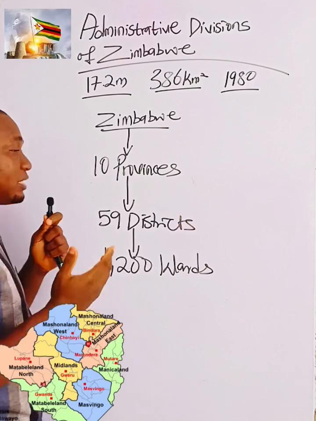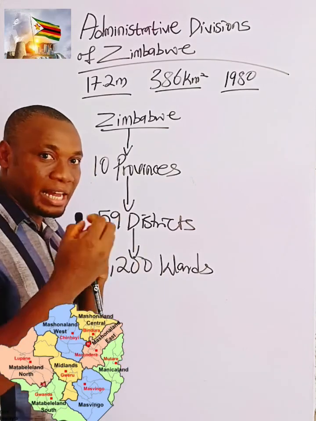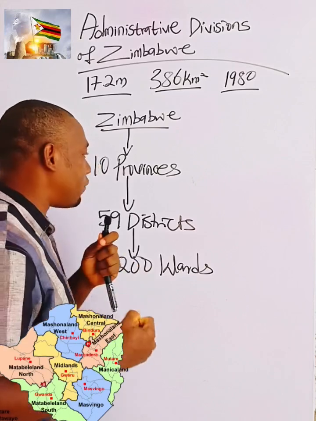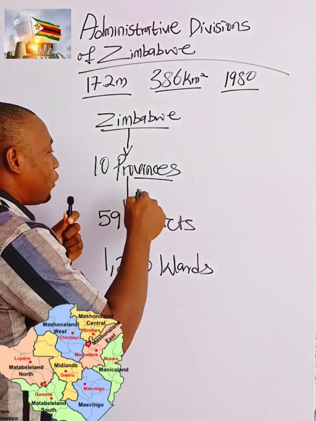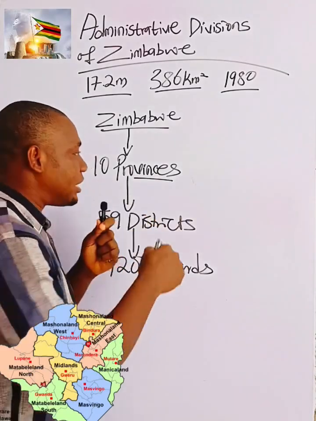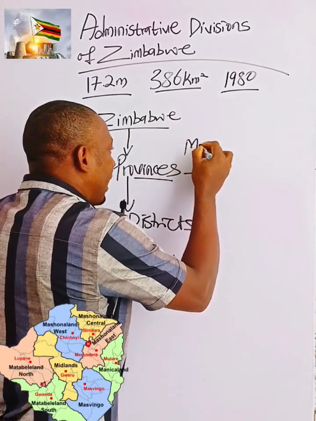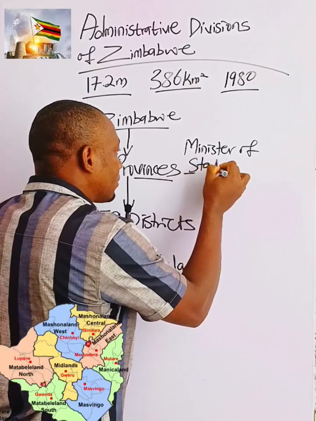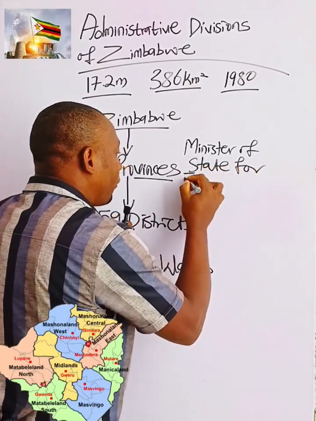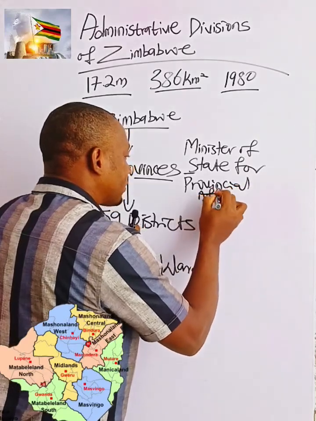All right, Zimbabwe, you know, is a unitary state where the powers and the authority lie with the central government. Each of the provinces is governed by a Minister of State for Provincial Affairs,